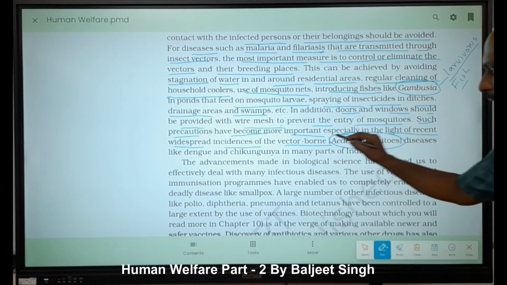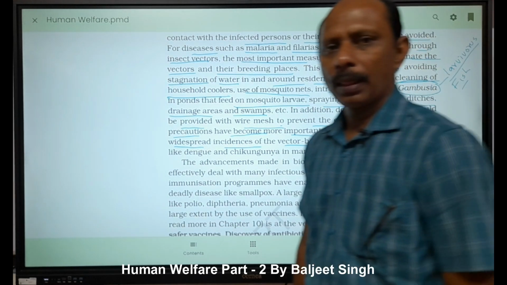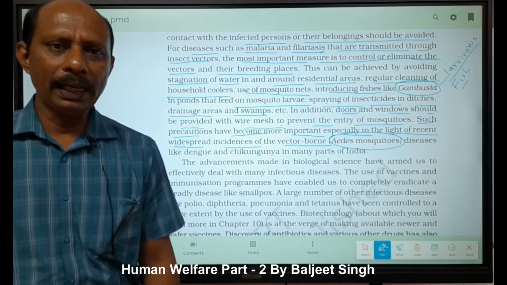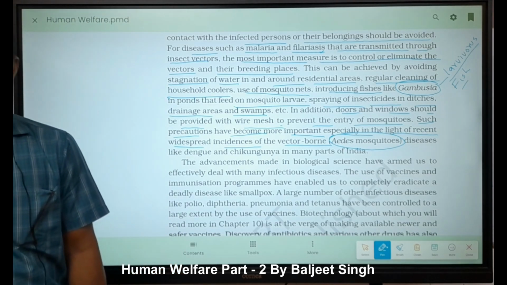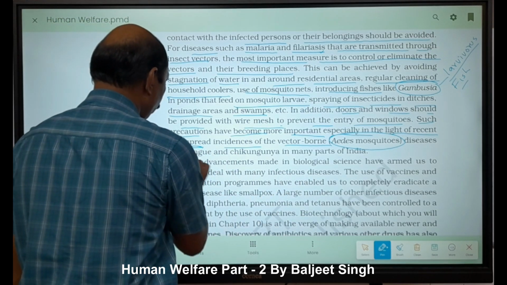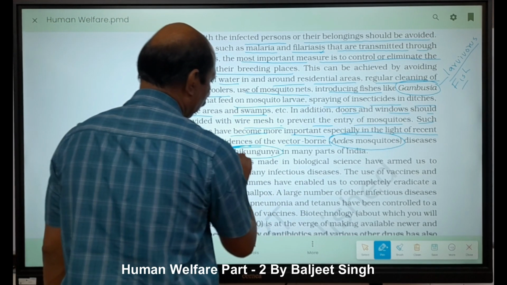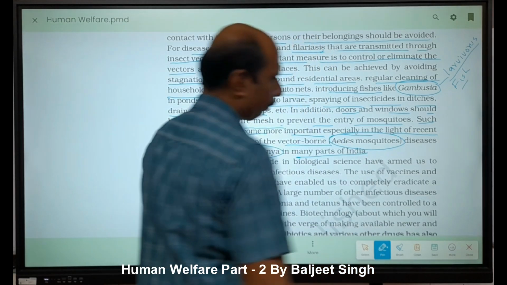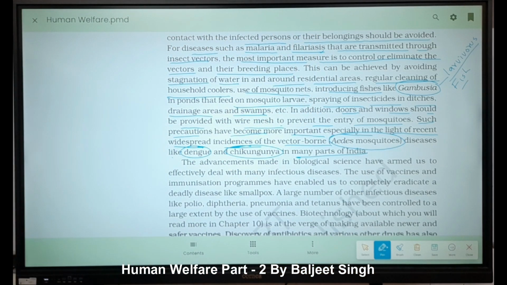Now, the third mosquito, which one? Aedes, and it is responsible for dengue and chikungunya. That is given here, like dengue and chikungunya in many parts of India.